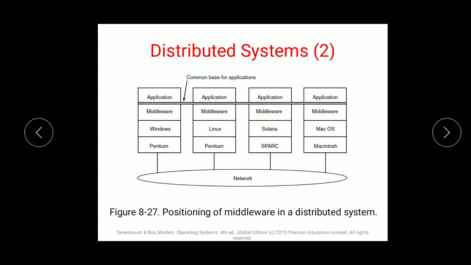So what is basically a distributed system? A distributed system is defined as a set of autonomous computers that appears to its users as a single coherent system. So there will be single autonomous systems working on their own, but they will be interconnected, and while working on a distributed system, all these systems will look like a single, coherent system, that is, a whole system working together in a single space. So users of a distributed system feel that they are working on a single system by connecting all those.